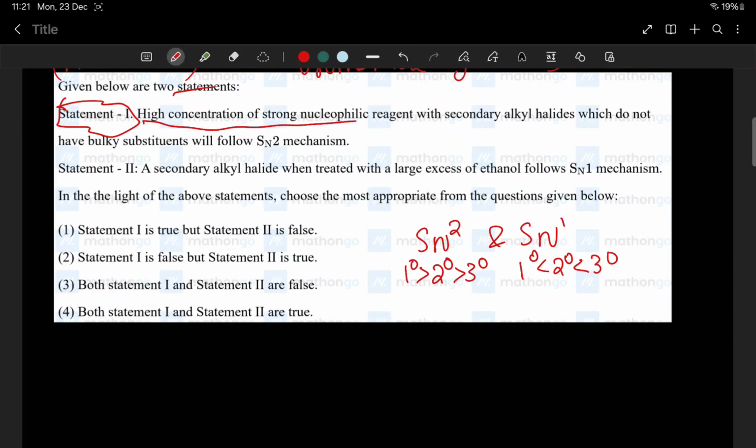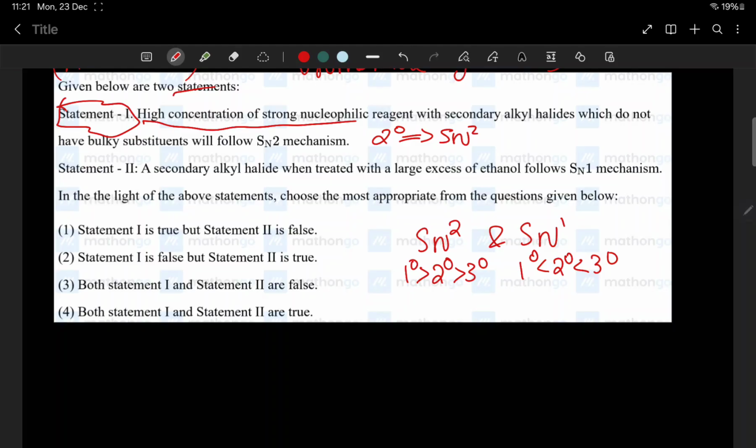This question is somewhat confusing. Statement 1 says that if there are no bulky substituent groups, a secondary alkyl halide will follow SN2 reaction. That's somewhat correct, because if bulky substituent groups are not there, transition state formation is very simple.